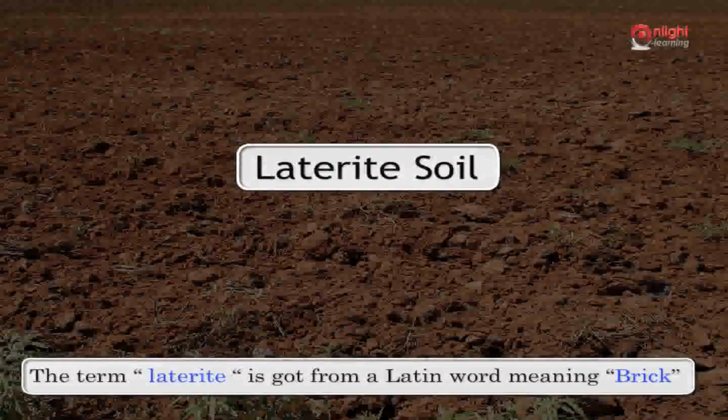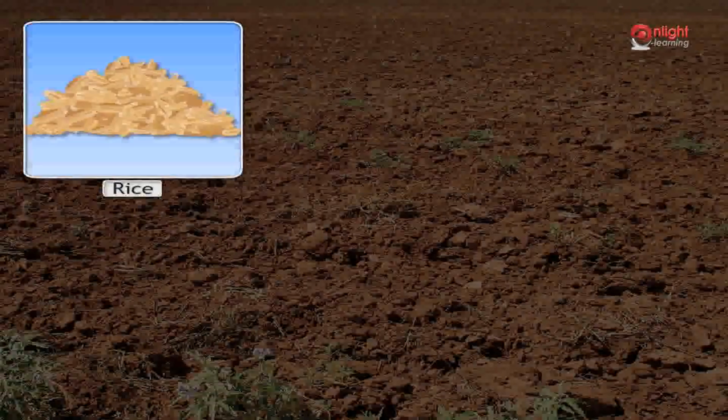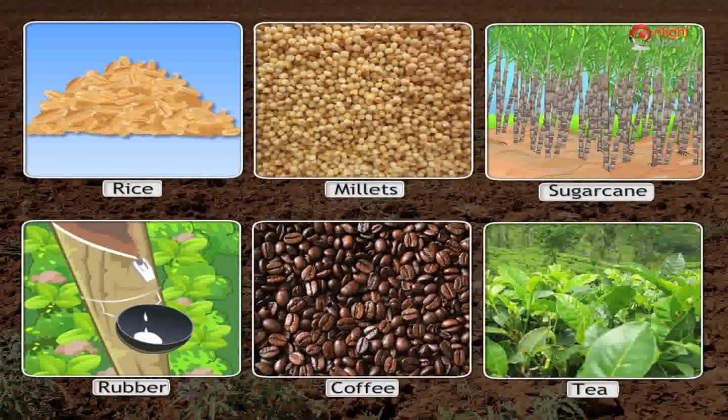The term laterite is got from a Latin word meaning brick. It is not very fertile. Rice, millets, sugarcane, rubber, coffee and tea are grown here.